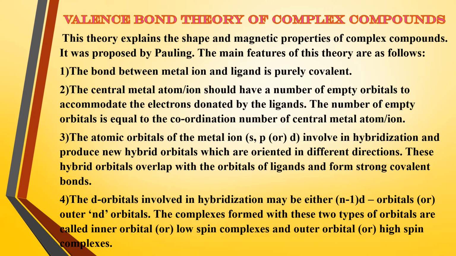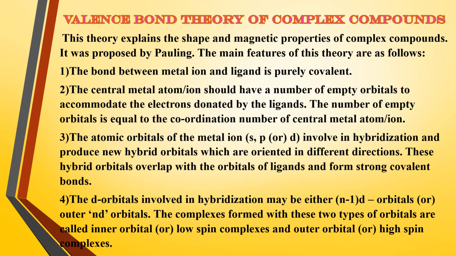Next, coming to the third point, the atomic orbitals of the metal ion, s, p or d, are involved in hybridization and produce new orbitals which are oriented in different directions.